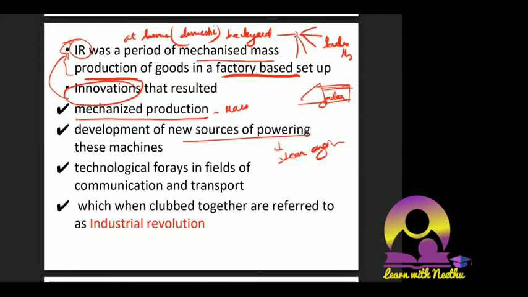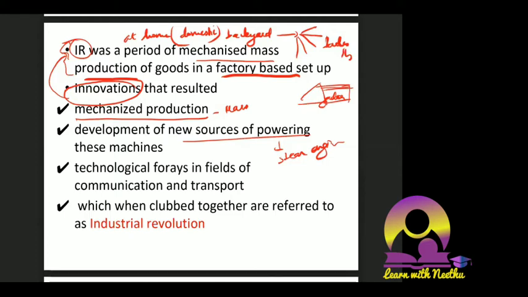Electricity was found out, so machines are produced with the help of electricity. Then how is electricity produced and transported? With water, electricity is produced. So hydropower is produced. All these things have emphasized that the development of new sources of powering these machines has evolved.